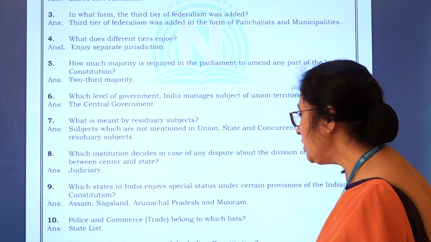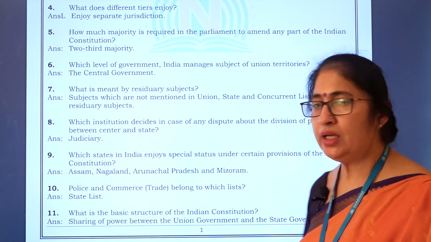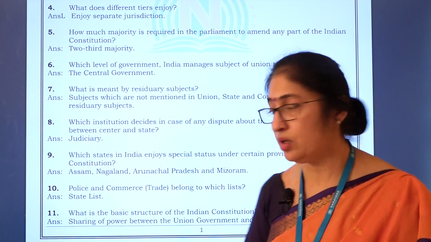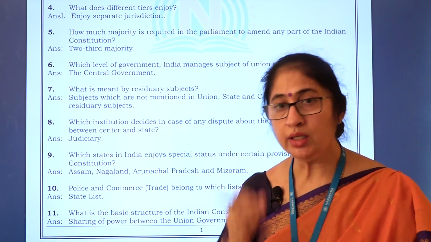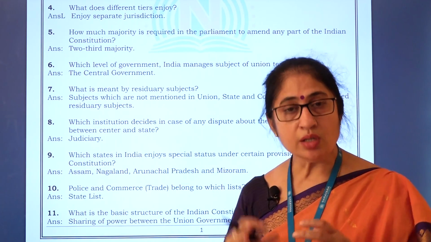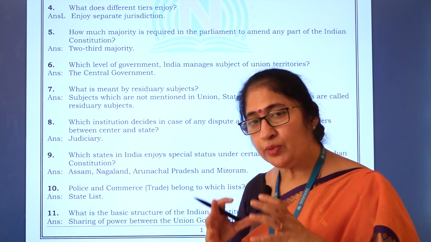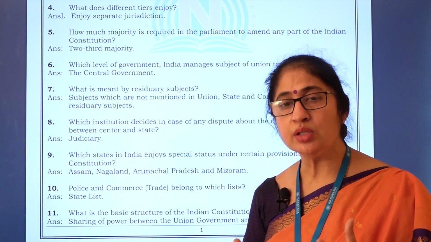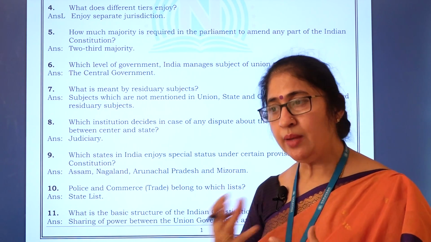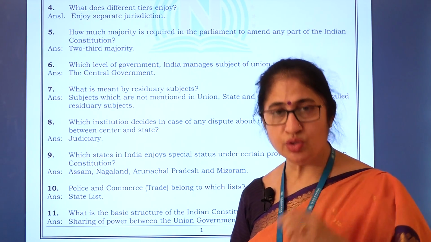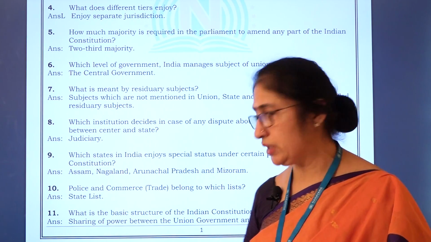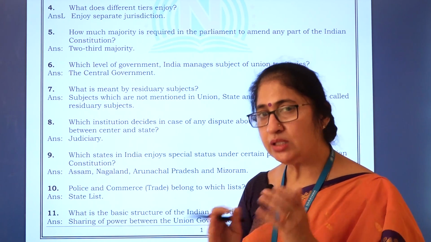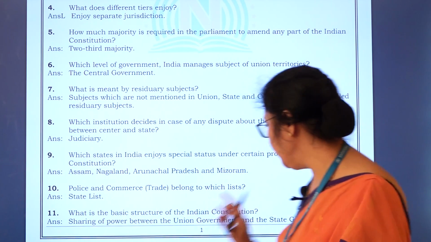Next question: what is the basic structure of the Indian constitution? The basic structure is the sharing of power between the union government and the state government, because the basic structure of our constitution itself is federal. Just because it did not use the word federal doesn't mean it is not distributing powers; it used the words union of states, and sharing of power between the union government and the state government is the basic structure of our constitution.